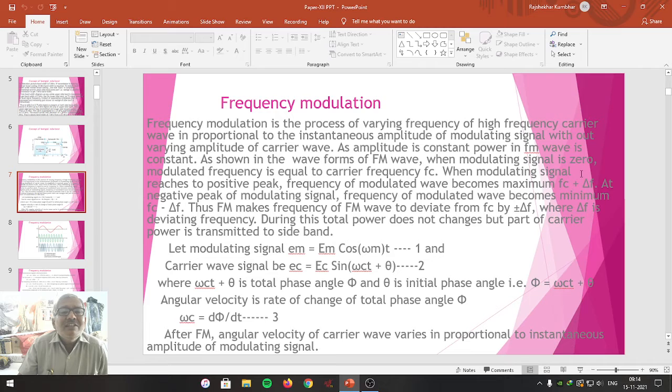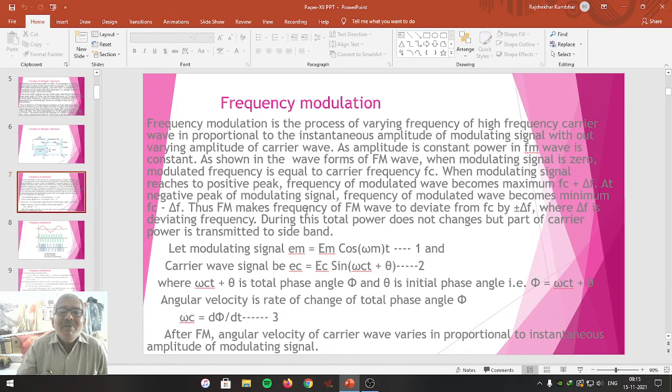When the modulating signal reaches the peak positive, the frequency of the modulated wave becomes maximum, that is Fc plus delta F. At the negative peak of the modulating signal, the frequency of the modulated wave becomes minimum, that is Fc minus delta F. Delta F is the change in frequency.